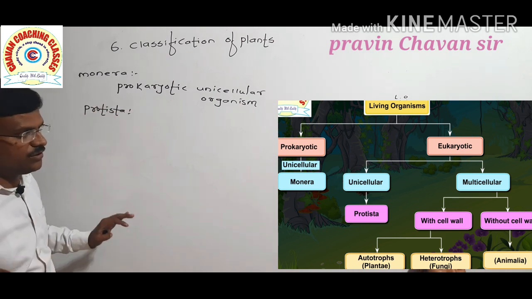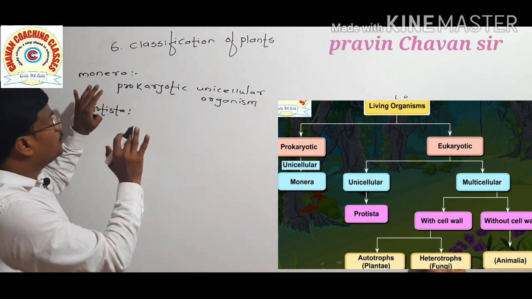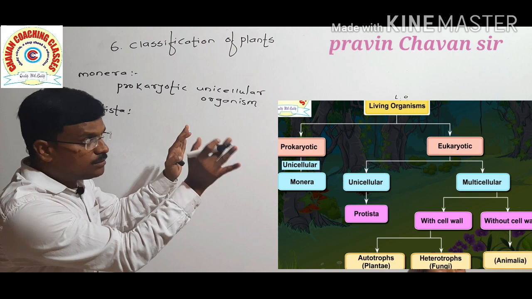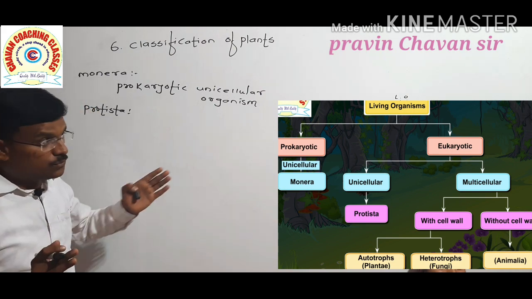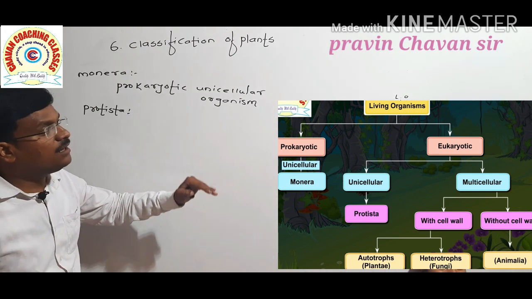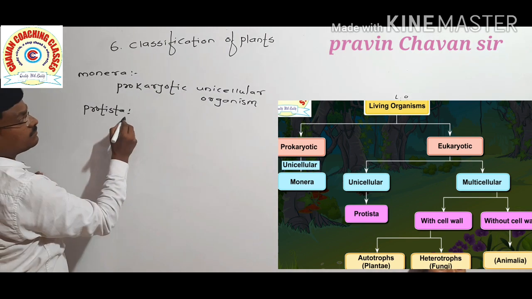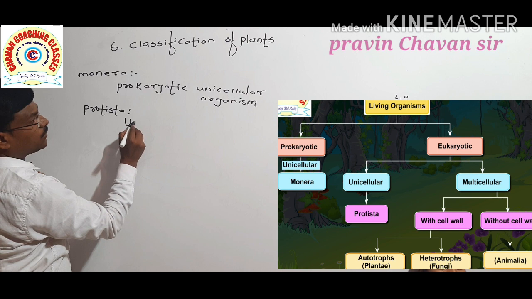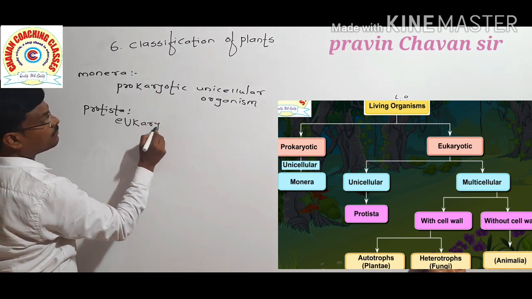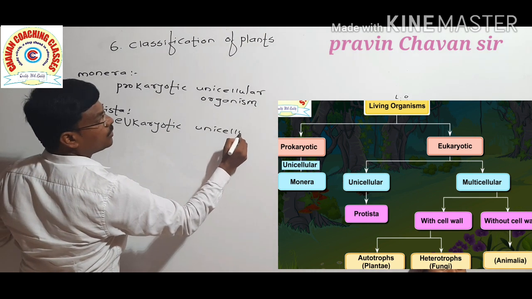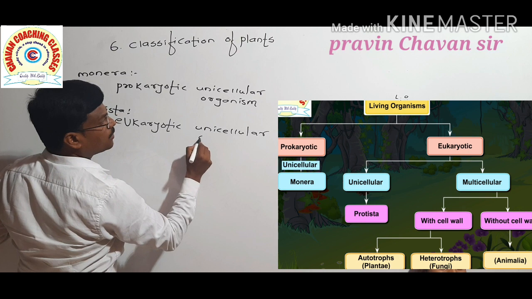My dear students, whatever we are writing is on the basis of the chart shown here. What is Protista? Eukaryotic unicellular organisms.